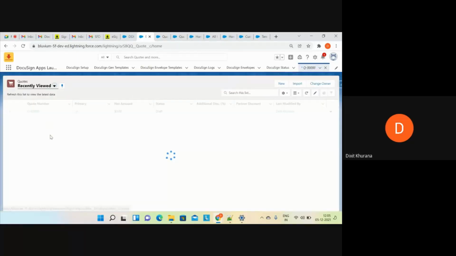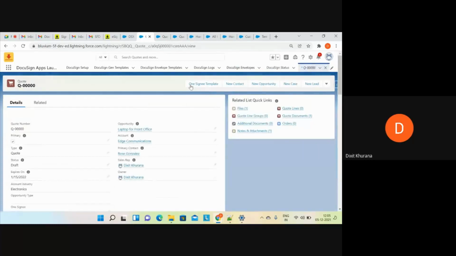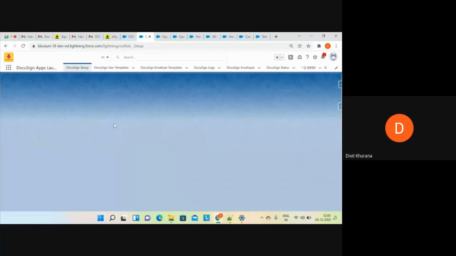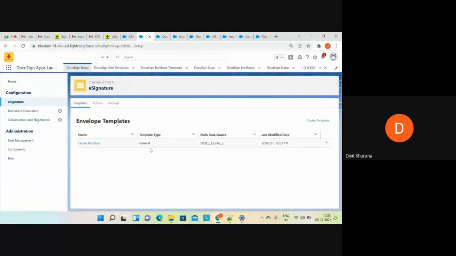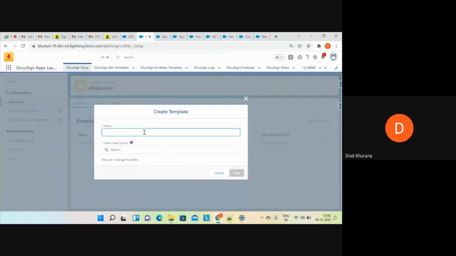Now, if I go to this record, you can see a button is there, one signee template. Now this button is associated with the template, and in that template we have configured only a single recipient. Now, I will create the same DocuSign template for the two signees.